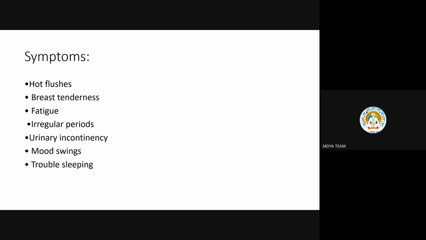Now symptoms, again, peri also, these are perimenopausal symptoms. Hot flushes, breast tenderness, they could have fatigue or too much dizziness also, because sometimes females get fainting and all due to weakness. These all are hormonal imbalance or hormonal changes taking place inside them. Irregular periods, urinary incontinence could happen, mood swings, trouble sleeping, etc. As in sleeping they're getting too much warmth and are feeling disturbed sleep.